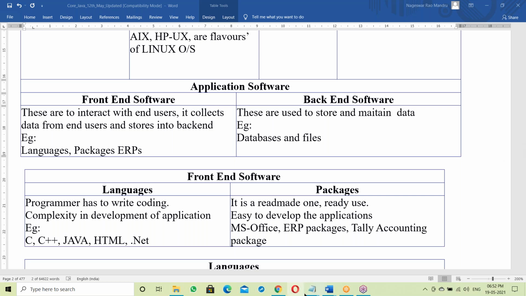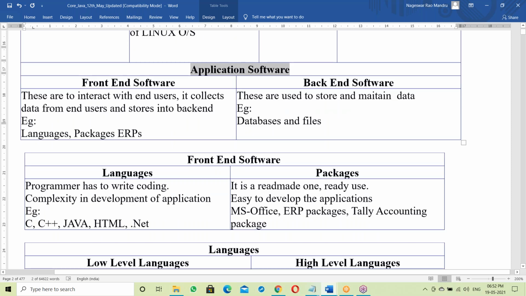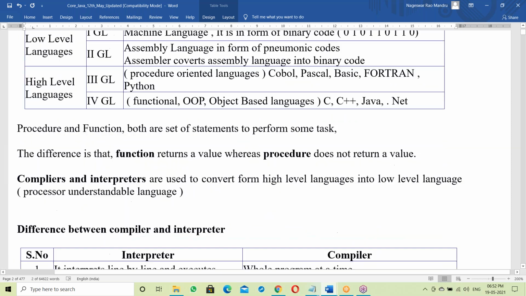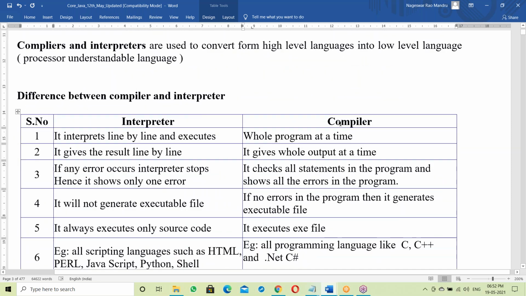So before going to that features, let me finish these basics. These basics like interpreter and compiler also we have discussed. Exe file we should discuss. There are many concepts to discuss. After finishing all those concepts, I'll go to Java independent platform. Very interesting topic. I'll explain very interestingly, don't worry.